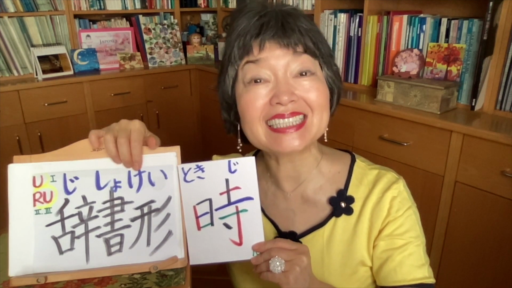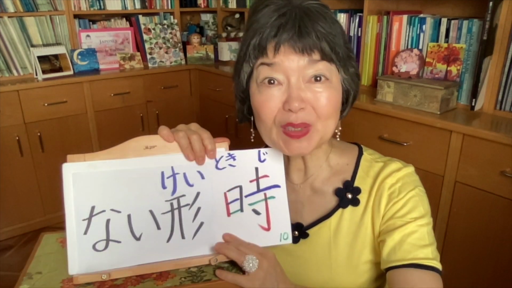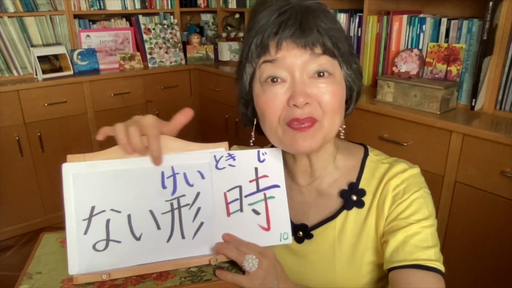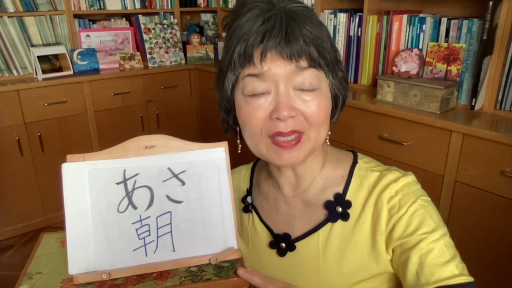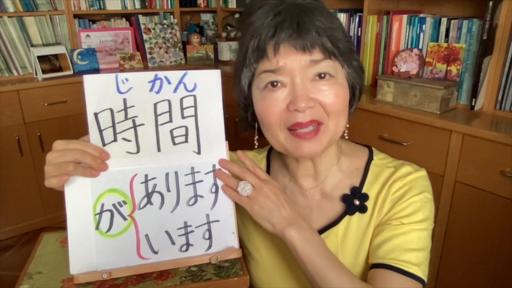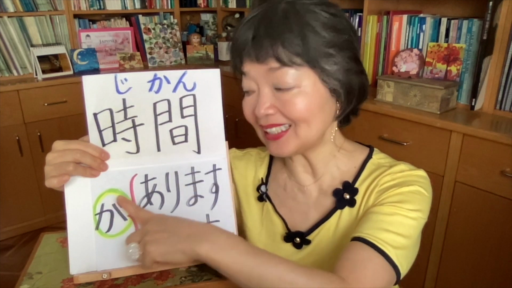Till here, I explained some examples using 辞書形 and Toki. 辞書形, this is dictionary form. Now we're going to see ない形, Nai-Form and Toki. When I don't have time in the morning, I don't eat breakfast. To say I've got some time or I don't have any time, we say 時間があります and 時間がありません.